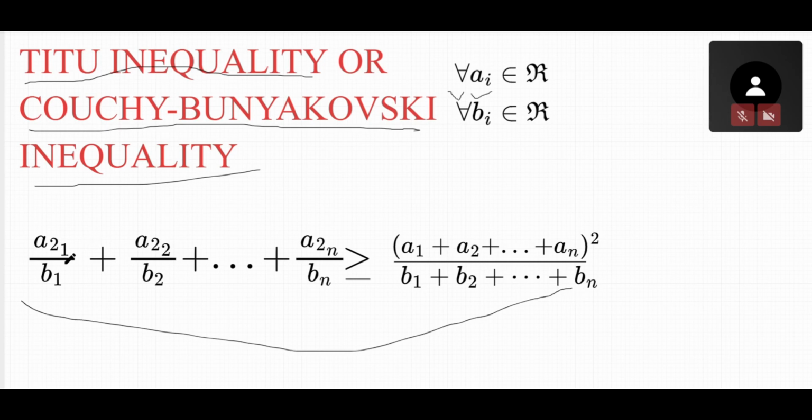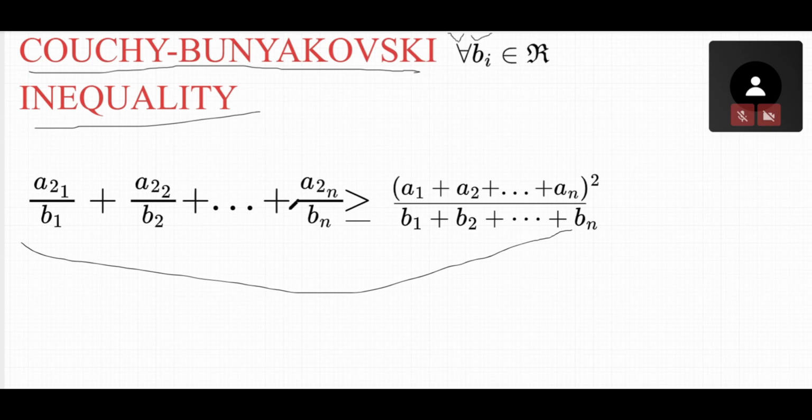It says that a1 squared divided by b1 plus a2 squared divided by b2 plus ... plus an squared divided by bn is bigger than or equal to (a1 + a2 + a3 + ... + an) summation squared divided by (b1 + b2 + ... + bn).